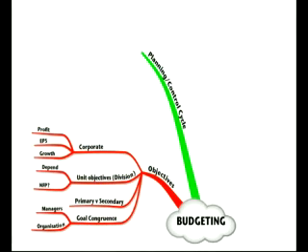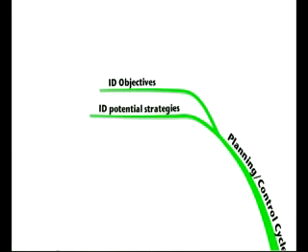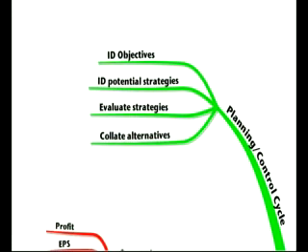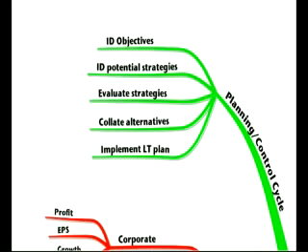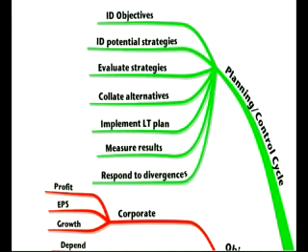The planning or control cycle, remember we talked about this and said the first thing to do is identify your objectives as we've just discussed. Then we need to identify potential strategies to achieve those objectives. We'll evaluate those strategies. We'll collate all the alternatives that we could have done. So collate all of those before implementing our long-term plan. So putting one of those strategies into place to implement the long-term plan. We then want to measure the results and lastly respond to any divergences from the plan. So learn this control cycle because that could be a discussion question on the paper.